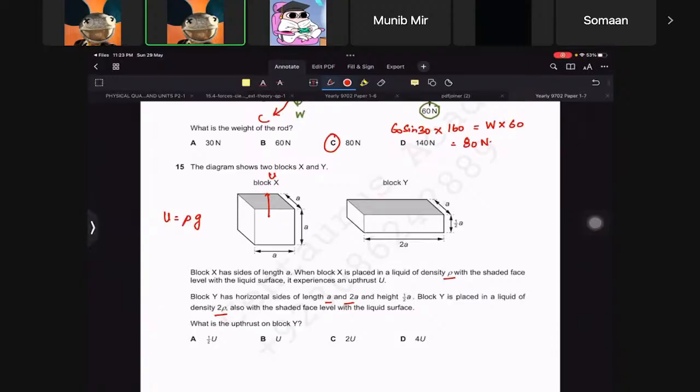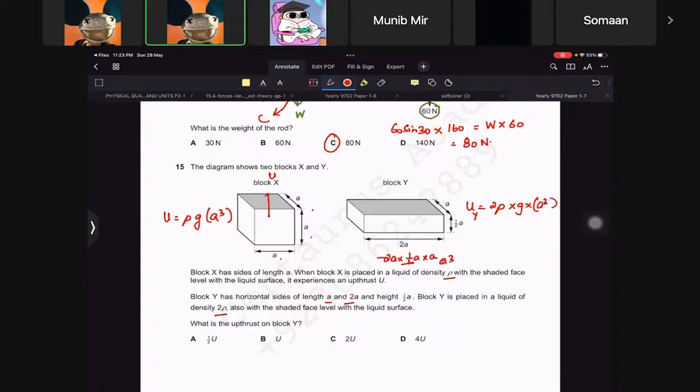Change in volume would be the volume of this A, so A cube, right? Here we have upthrust will be equal to, let's call this U, let's call this upthrust on Y. So upthrust on Y will be 2 rho times G times, now the volume will be 2A times half A times A. So this cancels out, this will be A cube again.